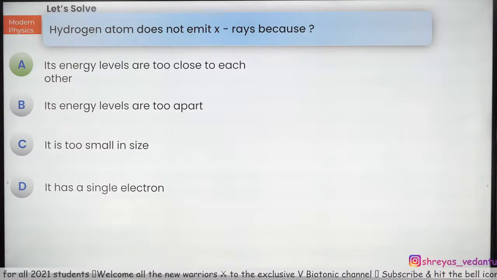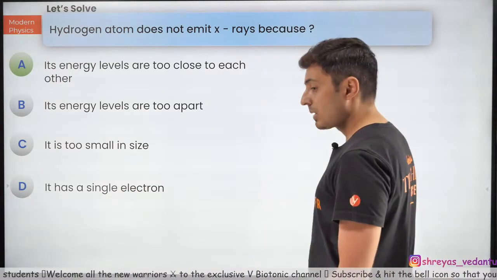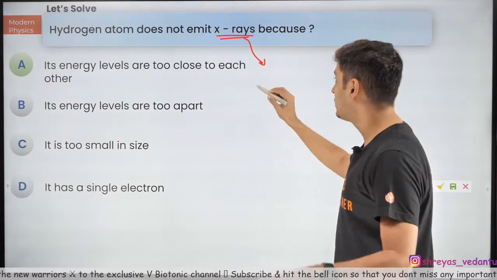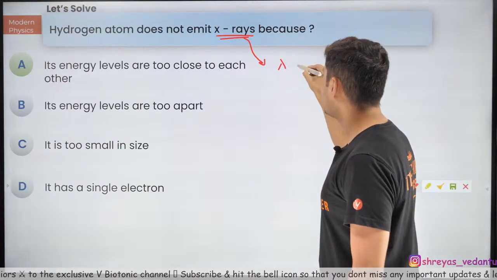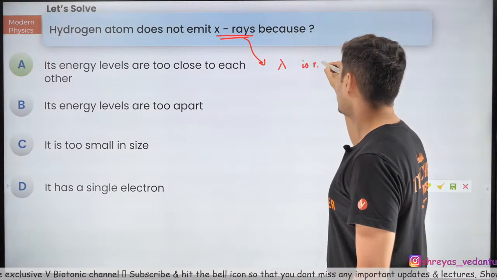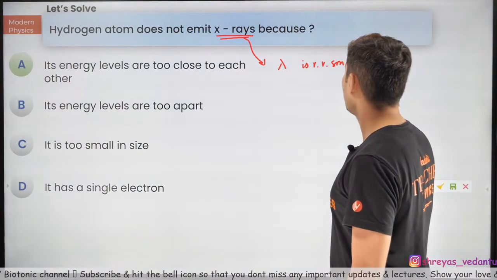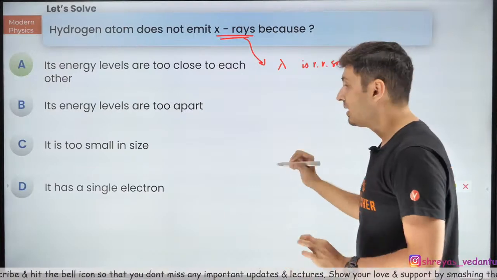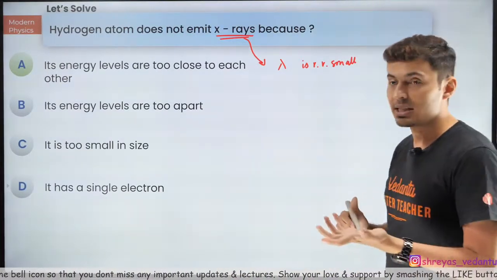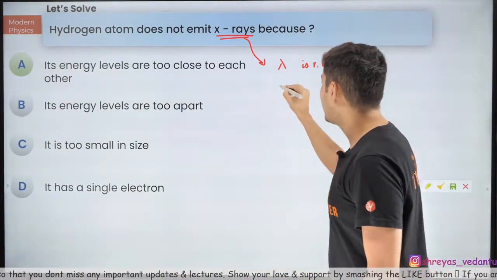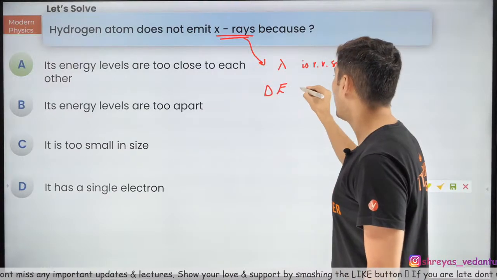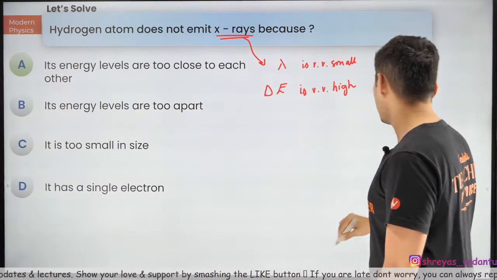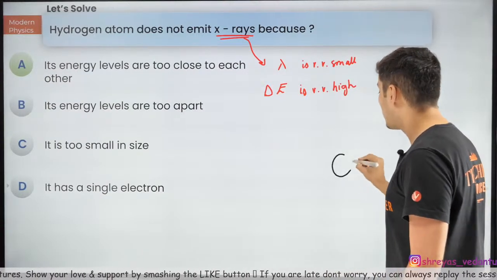So the correct answer is A. Remember, it's clearly mentioned X-rays. X-rays have lambda which is very, very small. If lambda is very, very small, that means the energy differences which are involved are very, very high. And this cannot happen in a hydrogen atom.